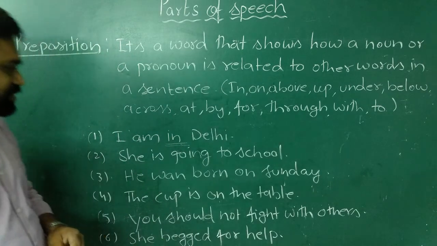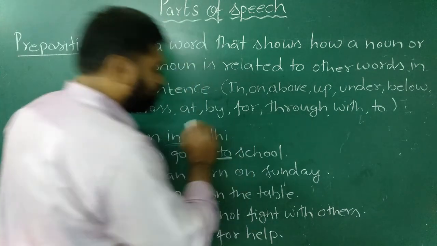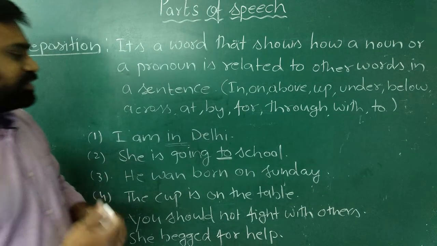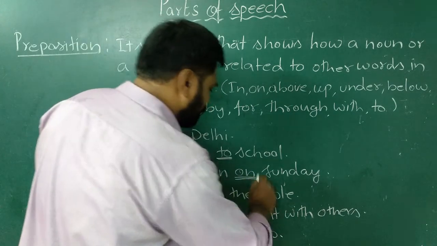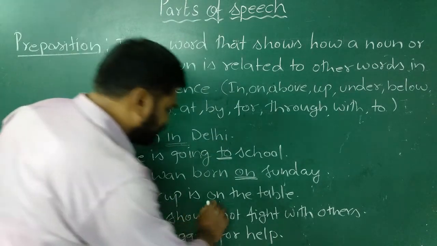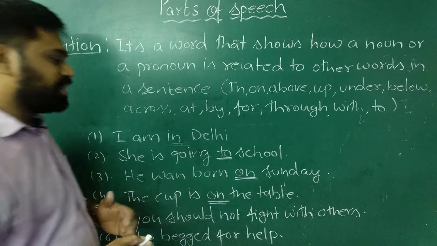See the second example: she is going to school. Here to is a preposition. The third example: he was born on Sunday. So on is a preposition here. The cup is on the table. Again here on is a preposition. You should not fight with others.